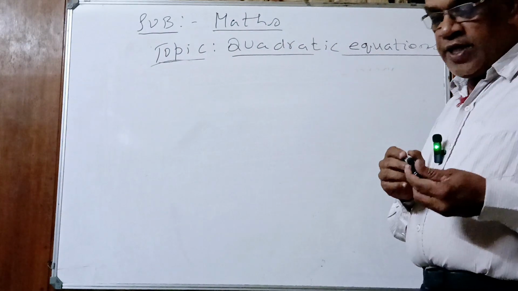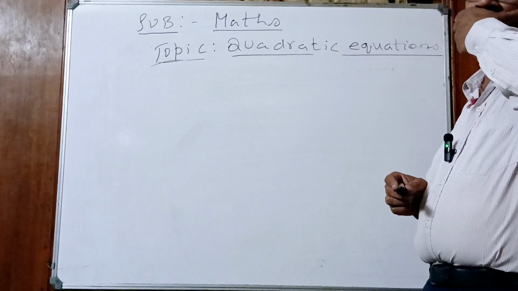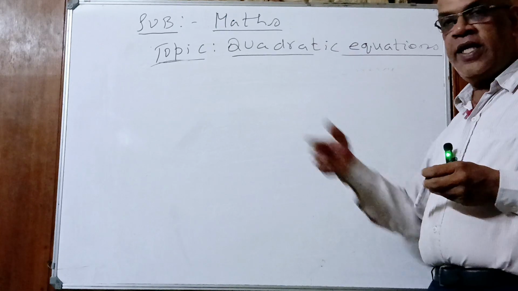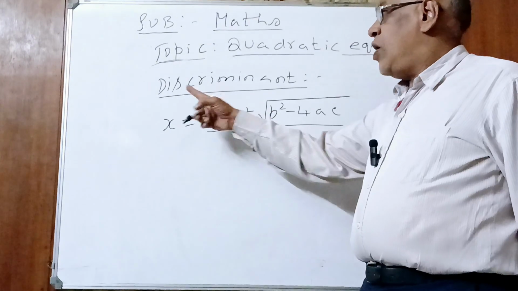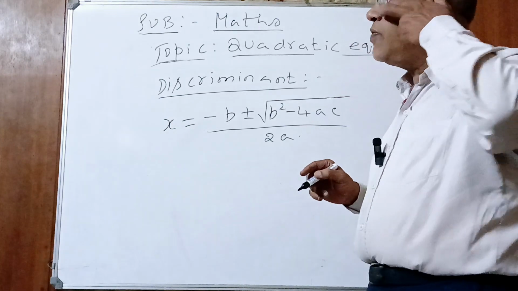Our next topic is discriminant. Then we have one more, nature of the roots. Chapter is over, children. Okay, we will go to the next topic. Children, our next topic, discriminant. What is discriminant? Discrimination, we say no.